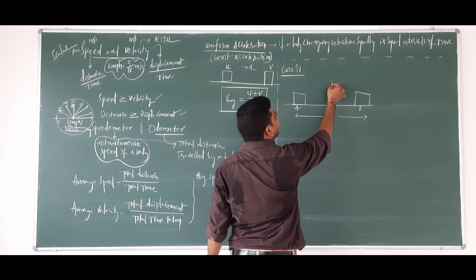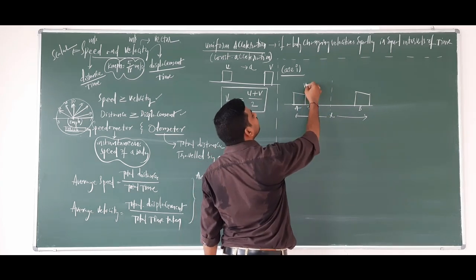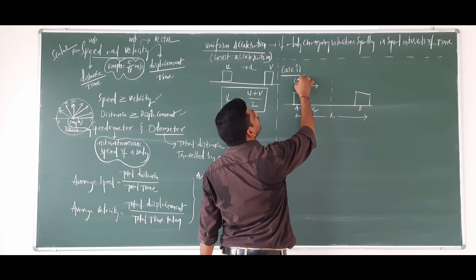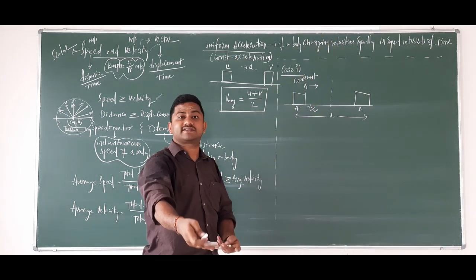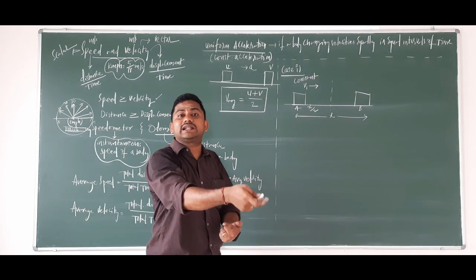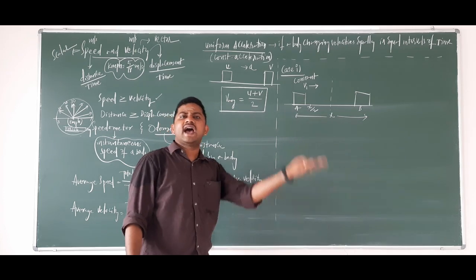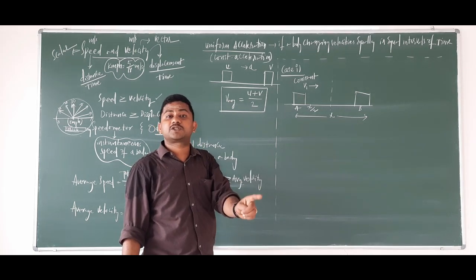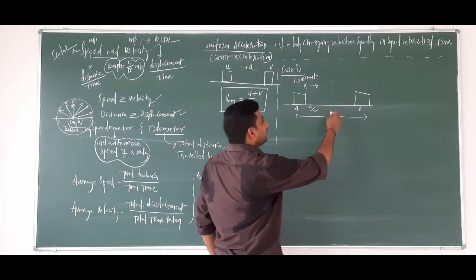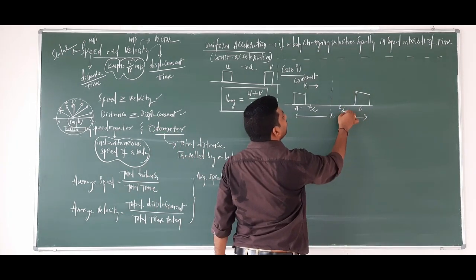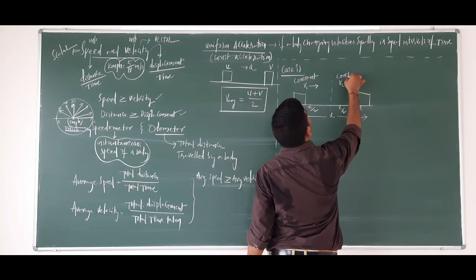The first half of the distance, x by 2, it is moving with a constant speed v1. So I am writing here, it's a constant speed v1 or constant velocity, because the body is moving in a straight line without turning back. Speed, I can say velocity. Distance, I can say displacement. Average speed, I can say average velocity. Now, for the second half of the distance, the body is moving with a constant speed v2.